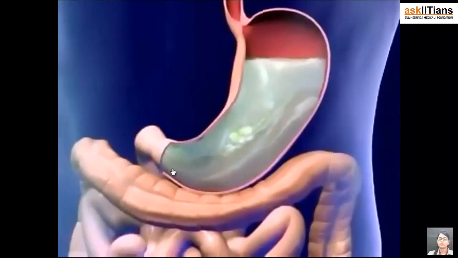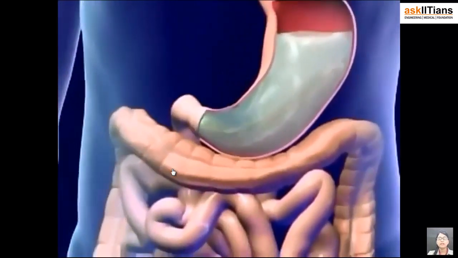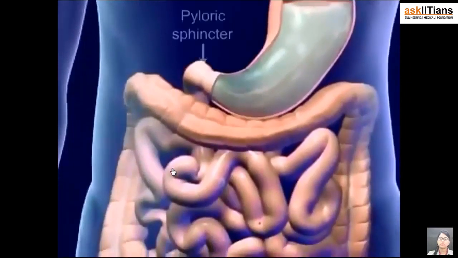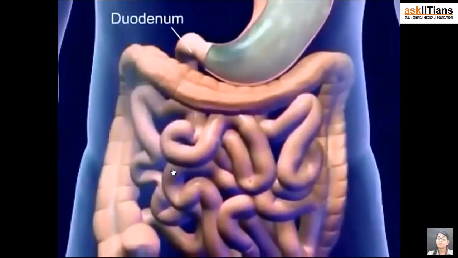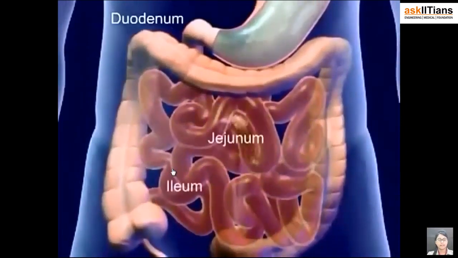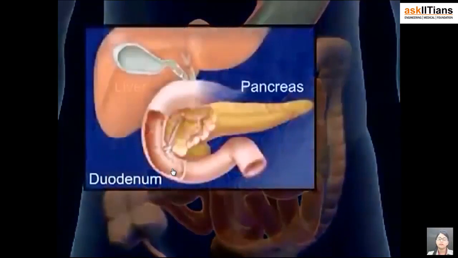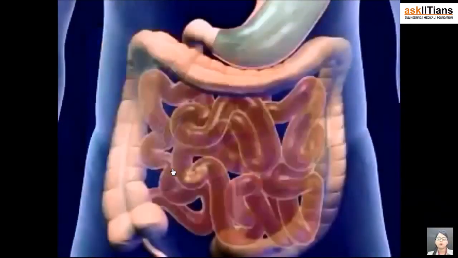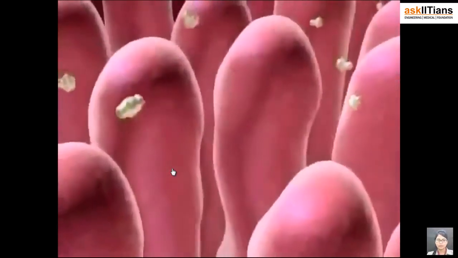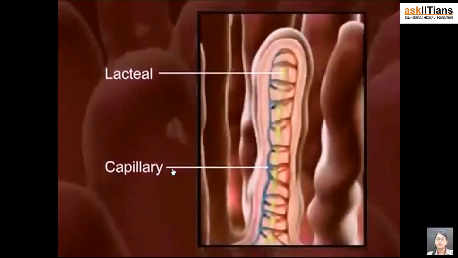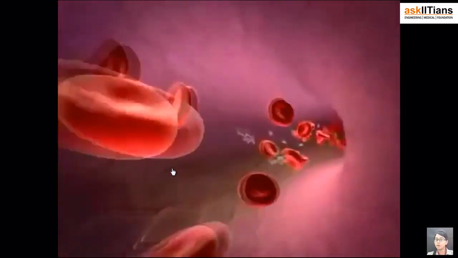Yes, and the food is broken down into chyme, and this chyme is again entering into the duodenum of the small intestine through the pyloric sphincter. Major portion of digestion and absorption takes place in the small intestine. The mucosa secretes enzymes that supplement the digestive enzymes of the pancreas and liver. Okay, so the chemical process of digestion completes here. The walls are covered with villi where nutrient absorption takes place. The structure of a villus contains a capillary, you can see, and a lacteal to pick up the digestive nutrients. The blood transports the nutrients towards the cells of the body.